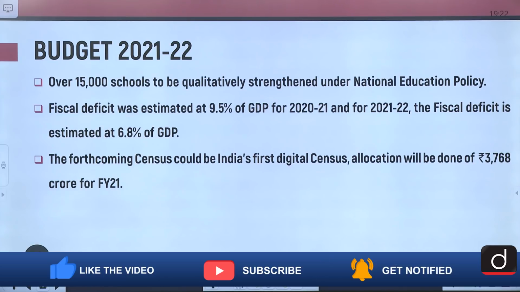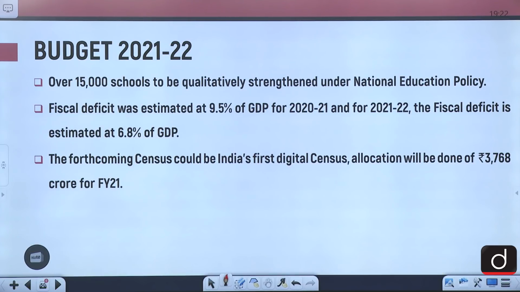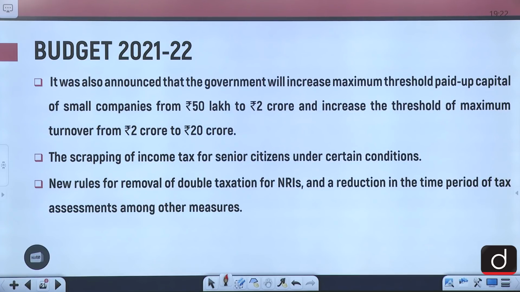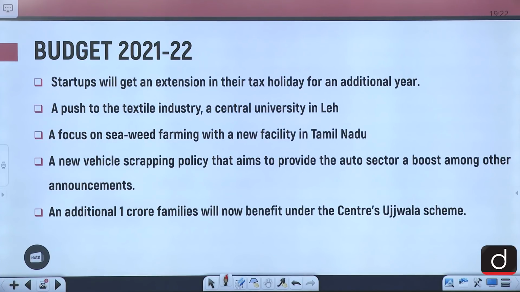The forthcoming census could be India's first digital census, the allocation for which has already been done. It was also announced that the government will increase the maximum threshold of paid up capital of small companies from 50 lakh to 2 crore rupees and increase the threshold of maximum turnover from 2 crore to 20 crore. The scrapping of income tax for senior citizens under certain conditions, new rules for removal of double taxation for NRIs, and reduction in the time period of tax assessments, among other measures as well. Startups will also get an extension in their tax holiday for an additional year.